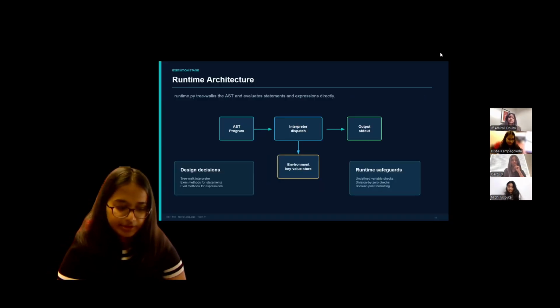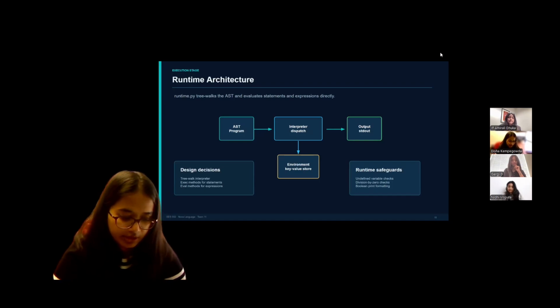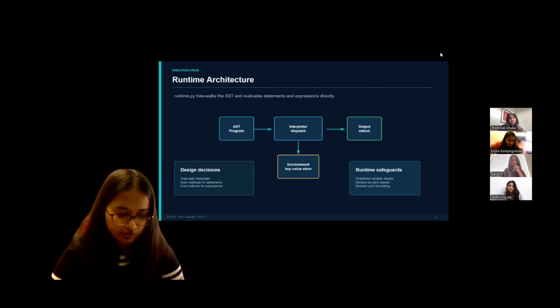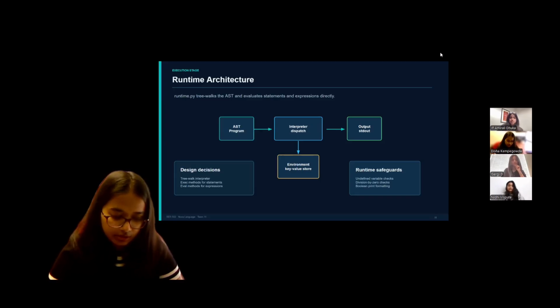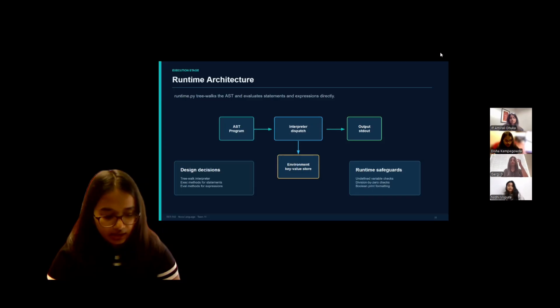Okay. Hi, my name is Disha, and I will be explaining the runtime. The runtime is present in the runtime.py file and is basically a tree walk interpreter. The interpreter class receives the root program node and walks the entire tree, dispatching to a specific method based on a node kind. The variable storage is handled by the environment class, which is a simple key value dictionary with the set and get methods.